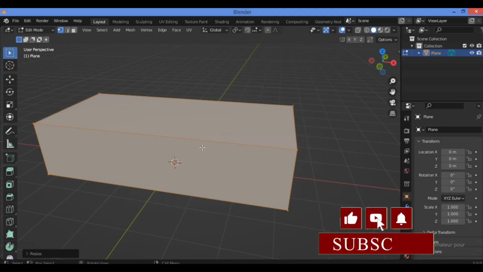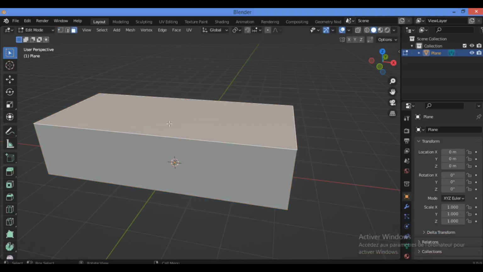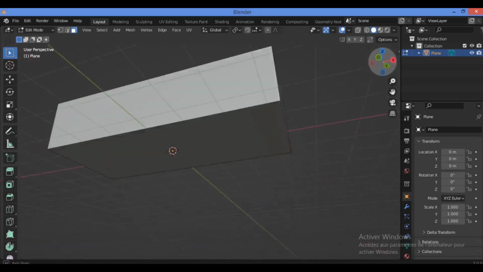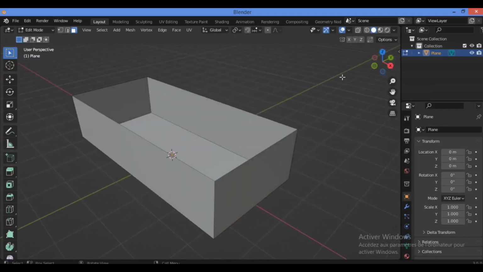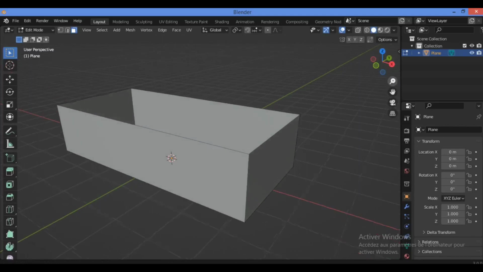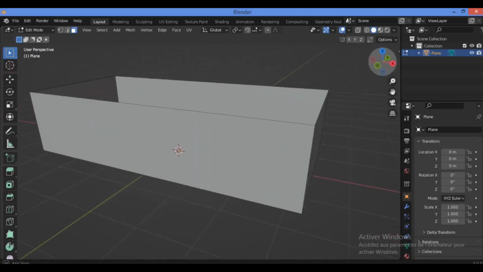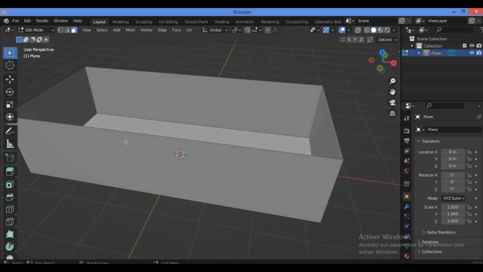Also, in this case, we need to switch to face selection mode. Just select the upper face. Hit X to delete that face because we don't need that face, as shown here. We have created the four walls for the house, and this is just the beginning of modeling. So let me show you how to add a window or something like that. So let's just zoom in and bring it like this, orbit around, take a look in order to make sure that we have the main parts.